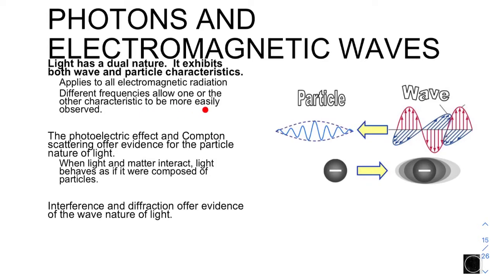Most of the time we cannot observe both of the characteristics at the same time. It will only show the behavior of a particle or a wave at any instant. The photoelectric effect and Compton scattering offer evidence for the particle nature of light. When light and matter interact, light behaves as if it were composed of particles. Interference and diffraction offer evidence of the wave nature of light.